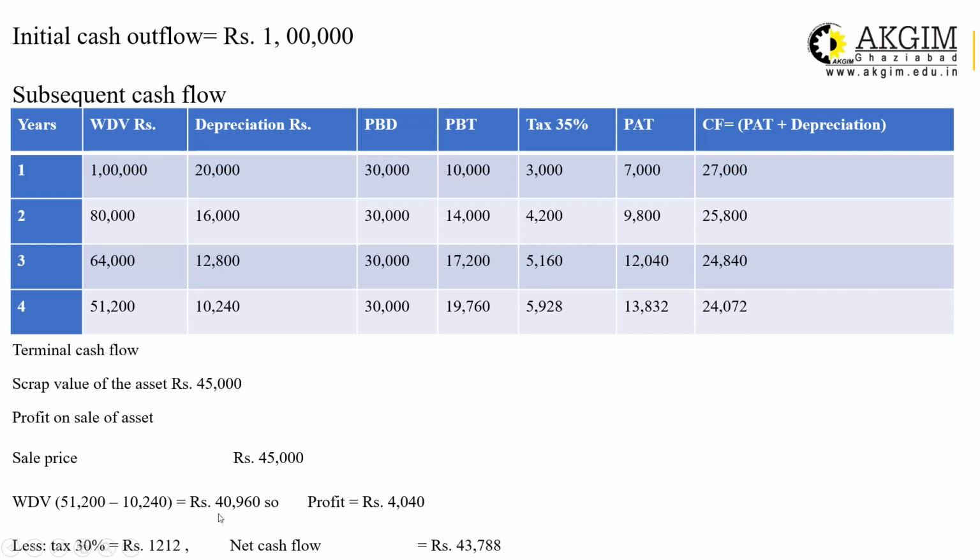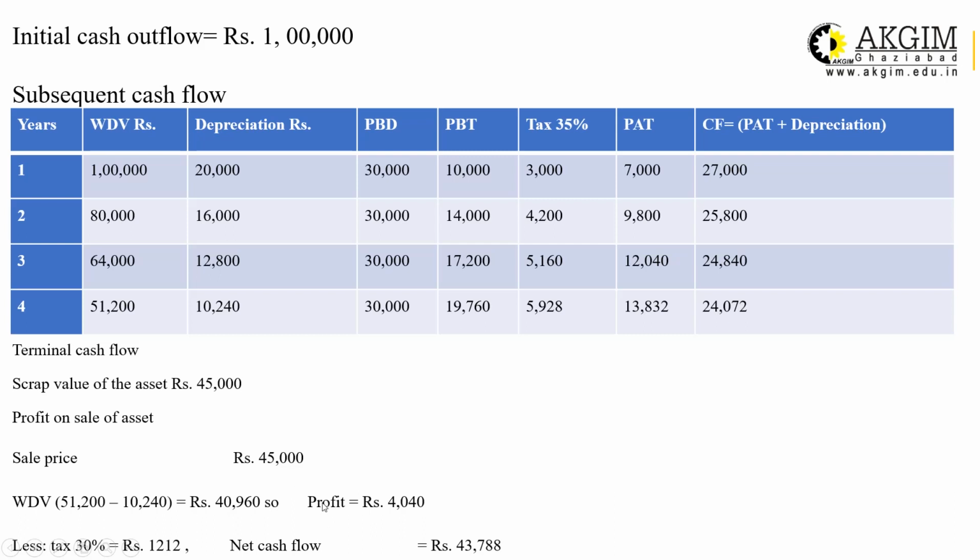So the machine which is costing 40,960 in the books of accounts is sold at 45,000 rupees. So obviously there is a profit, and profit on sale of fixed asset will be 45,000 minus 40,960, that is 4,040.